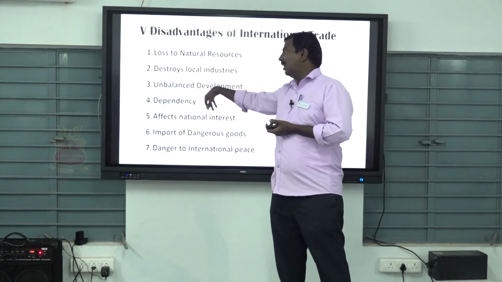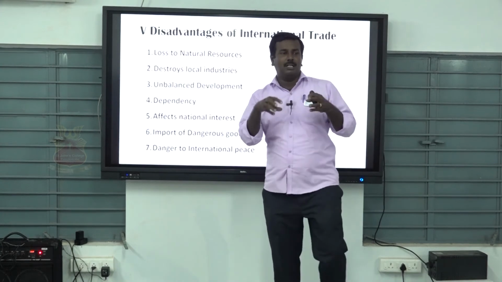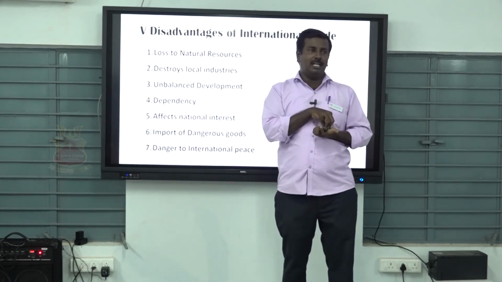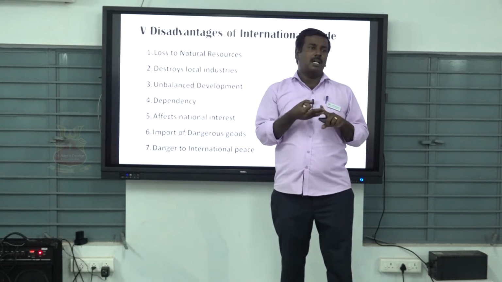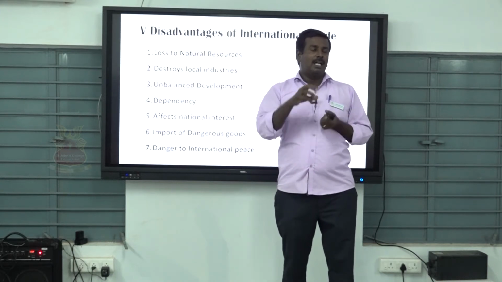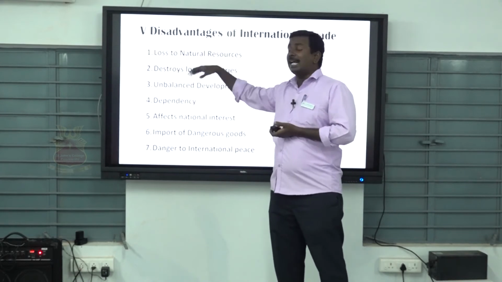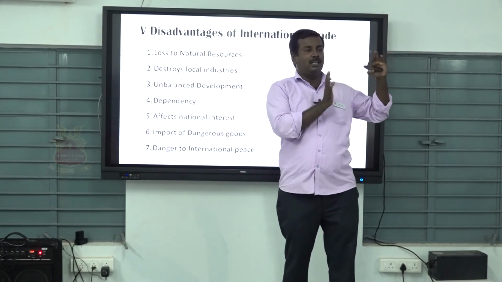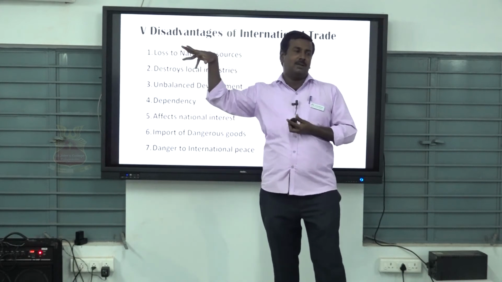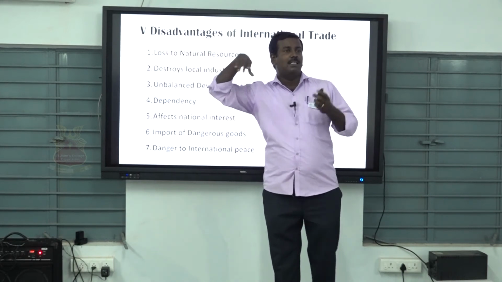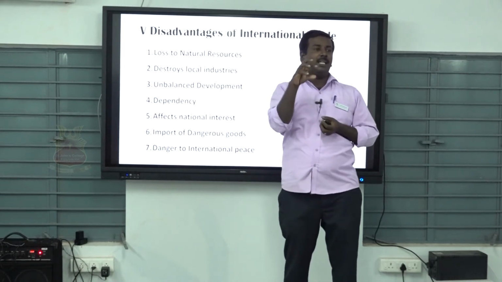Then unbalanced development. For example, the main heart cities in our nation are Bangalore, Bombay, Calcutta, Delhi and Chennai. Only those areas are developed. Some backward areas, for example the Tirunelveli region in the South Zone, then Manipur, Mizoram and Meghalaya, are underdeveloped.